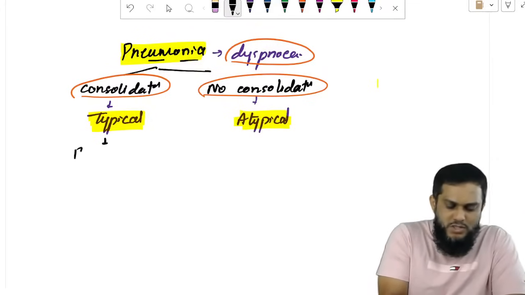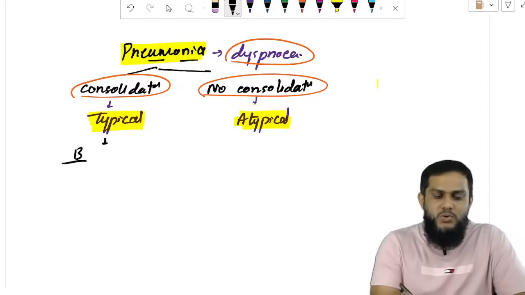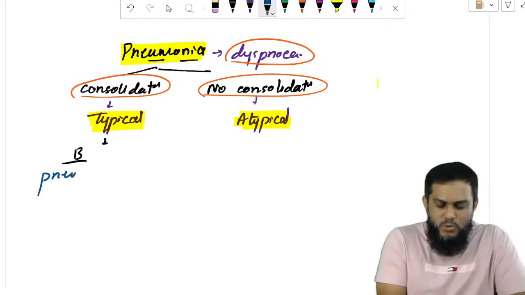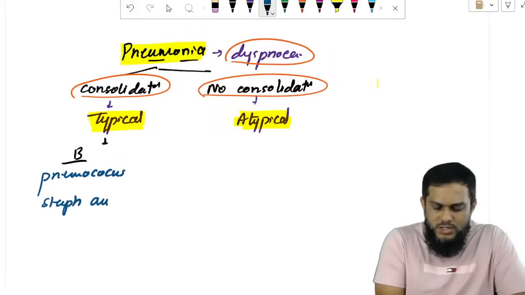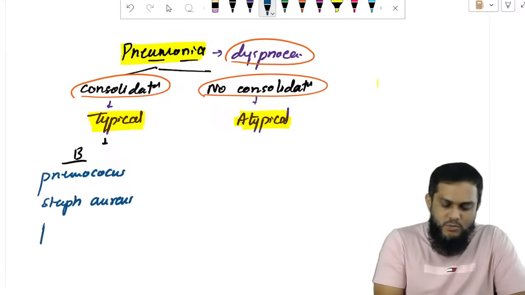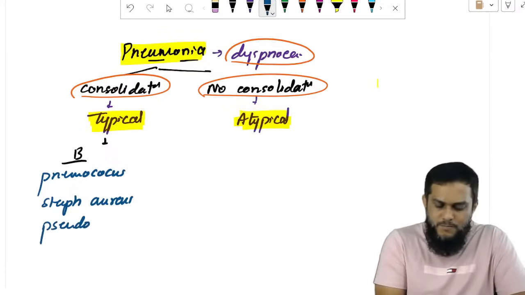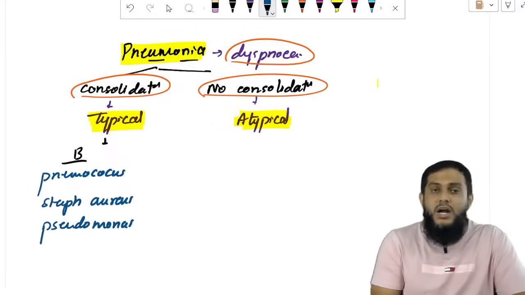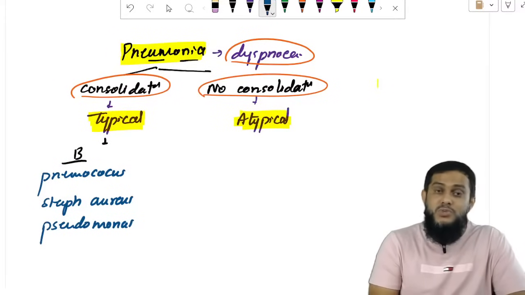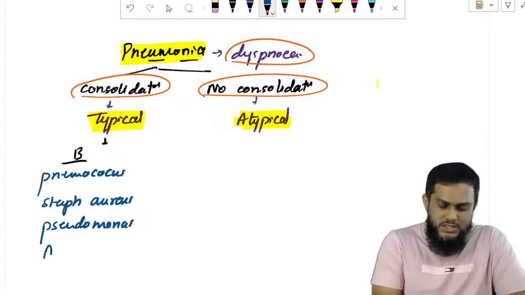Typical pneumonia is caused only by bacteria. The most common cause of typical pneumonia is pneumococcus. The most common cause of nosocomial pneumonia is Staphylococcus aureus. The most common cause of pneumonia in a cystic fibrosis patient is Pseudomonas. And the most common cause of ventilator associated pneumonia is Acinetobacter.